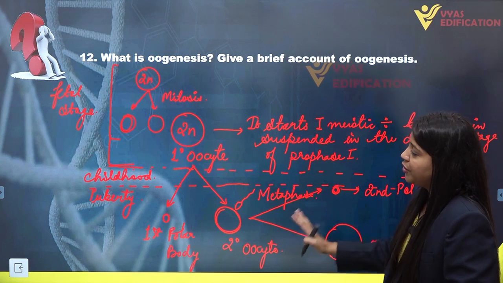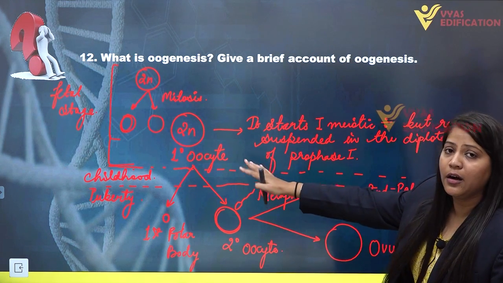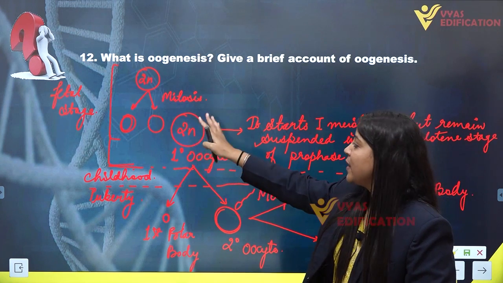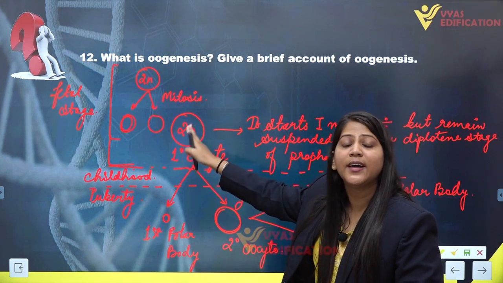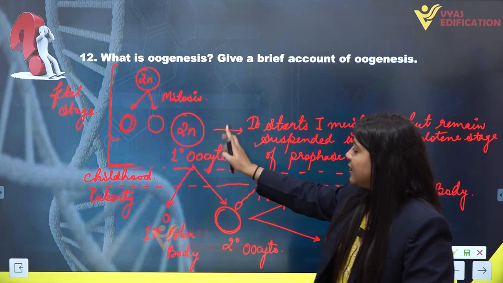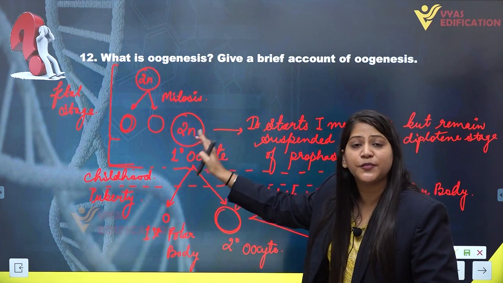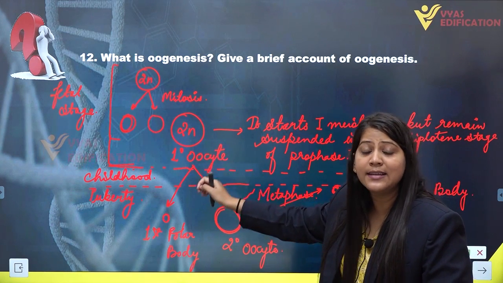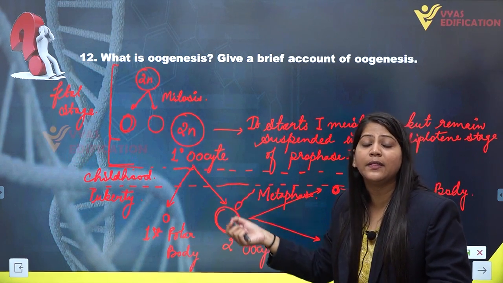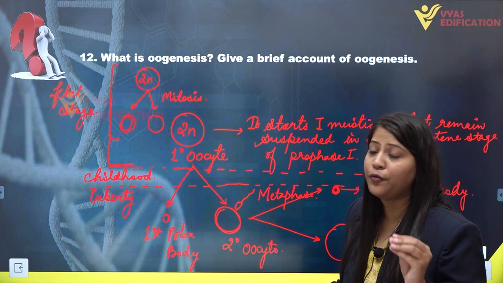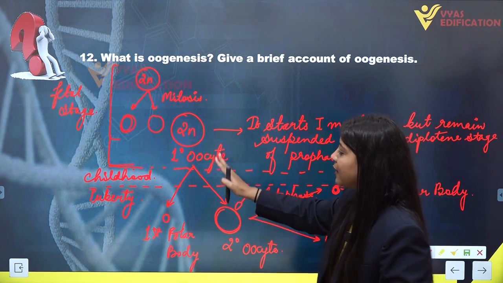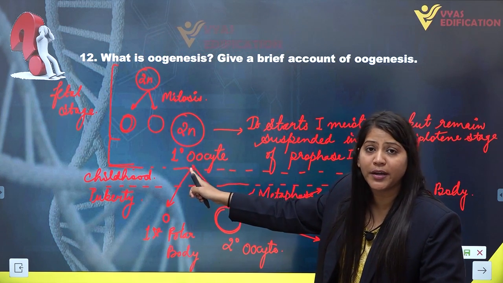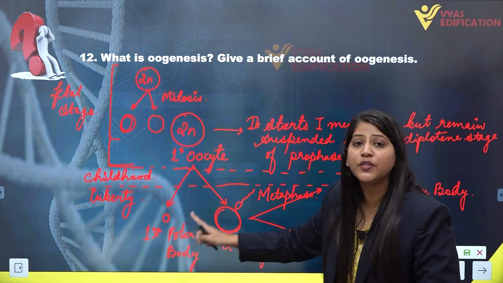So this is how oogenesis takes place. In the fetal stage, oogonia divide mitotically to form primary oocytes. Primary oocytes are 2N and diploid. The primary oocyte starts its first meiotic division but is not capable of completing it, hence it remains suspended in the diplotene stage of prophase 1. When the female child hits puberty, it completes the first meiotic division, forming two cells.